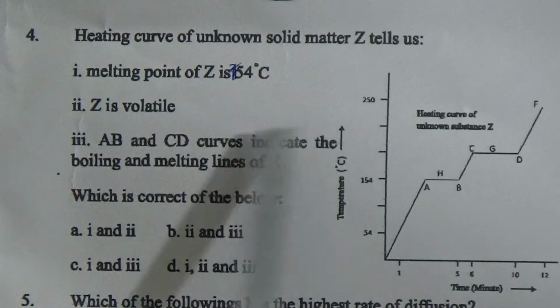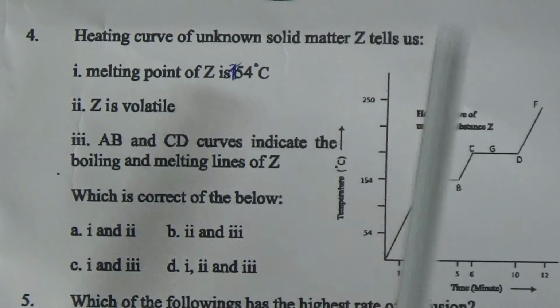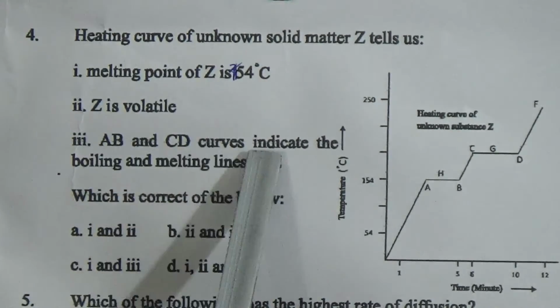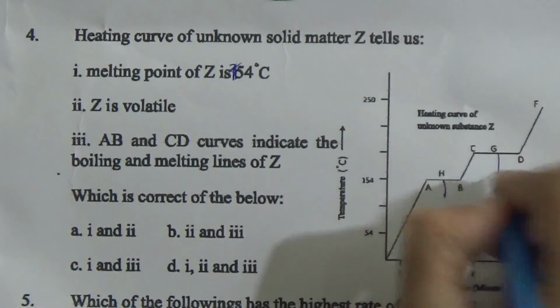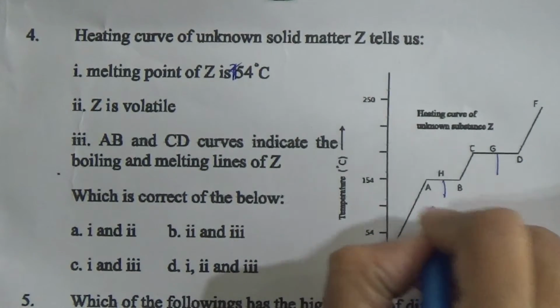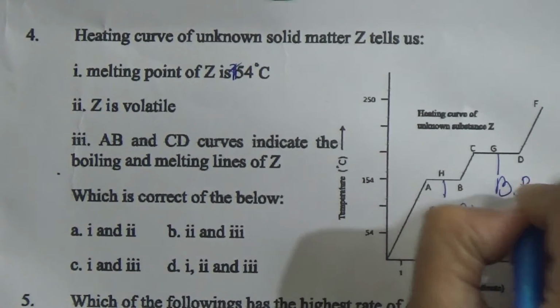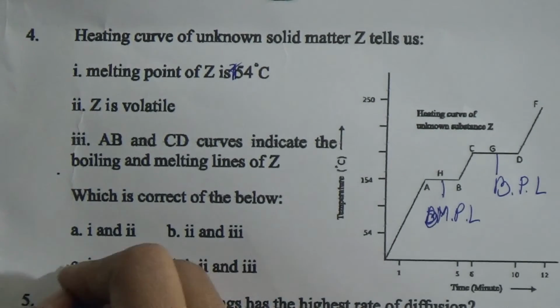Z is volatile substances. But here we are seeing the melting point, that means it turns into liquid, so it is not volatile substances. And the A, B and C, D curves indicate the boiling and melting point line. It is the melting point line and it is the boiling point line, and that's why the correct answer is 1 and 3.